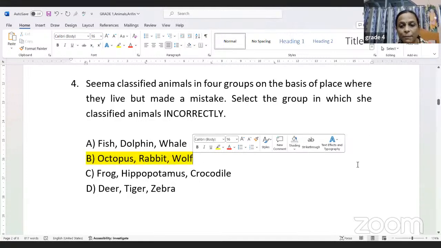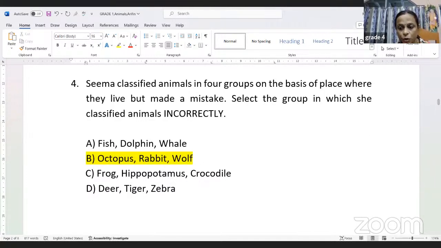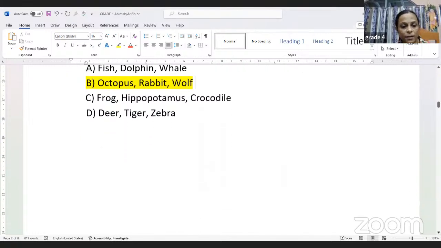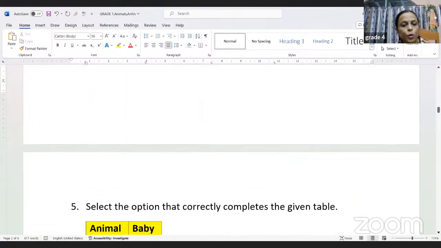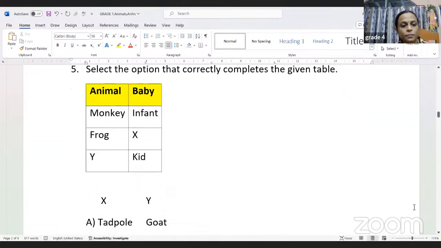So octopus, rabbit, and wolf, because octopus lives in water and rabbit and wolf live on land. So the answer will be B. Going to question 5, children. Select the option that correctly completes the given table.